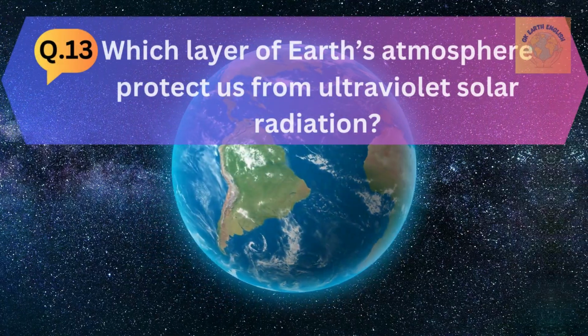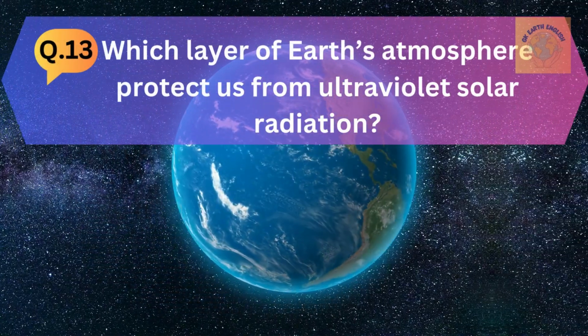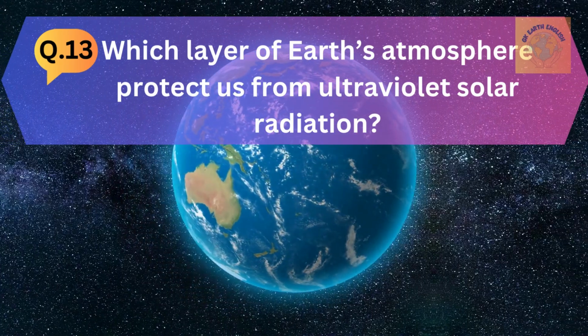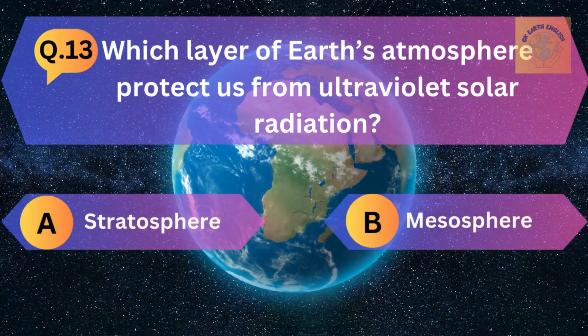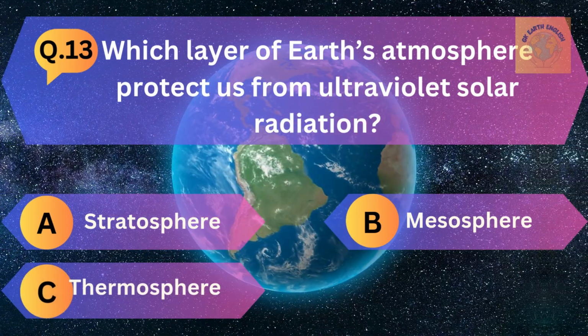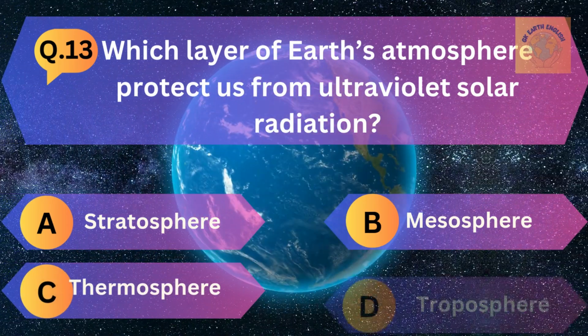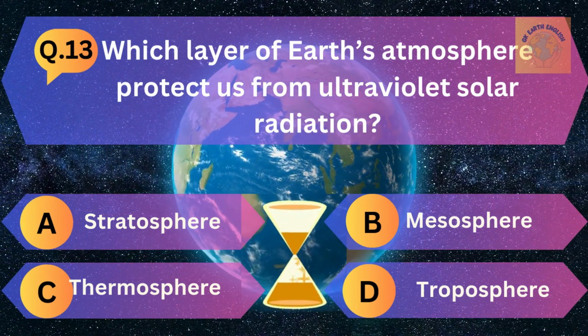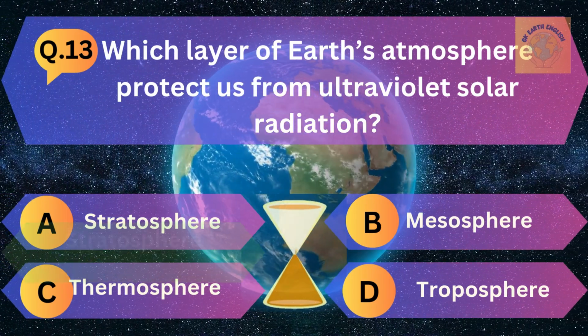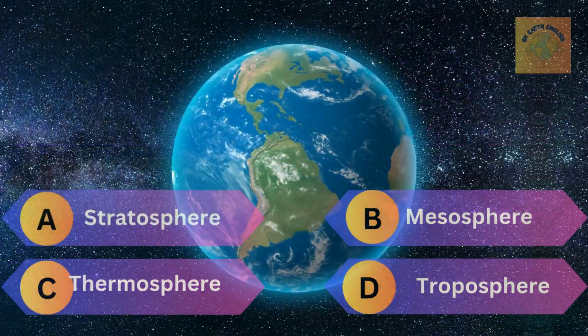Question number 13. Which layer of Earth's atmosphere protects us from ultraviolet solar radiation? A. Stratosphere, B. Mesosphere, C. Thermosphere, and D. Troposphere. The correct answer is stratosphere.